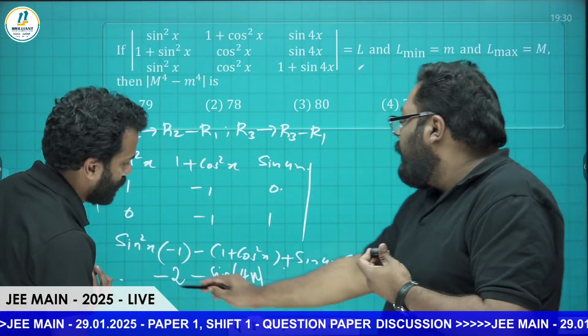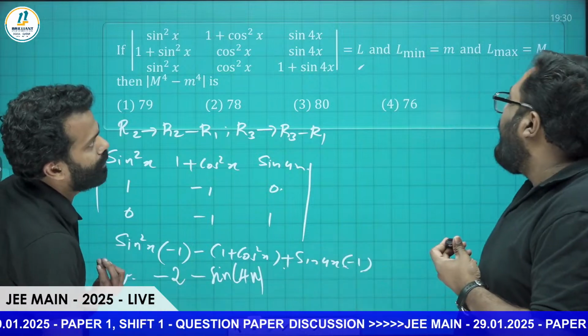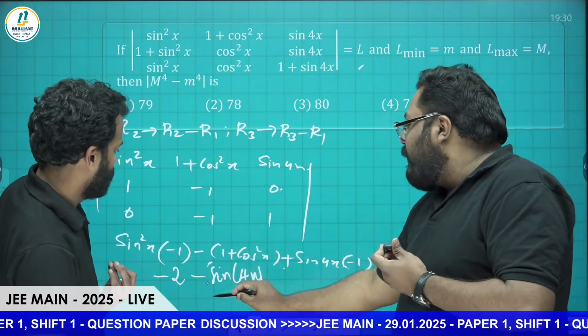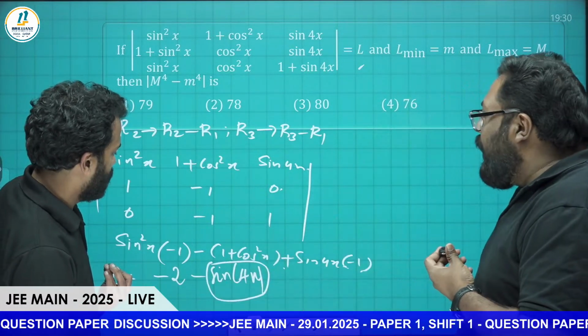The minus part is done. Now we need to find the maximum and the minimum. We know the maximum value of sine is 1, and the minimum value of sine is minus 1.